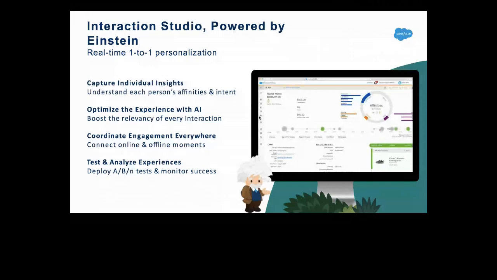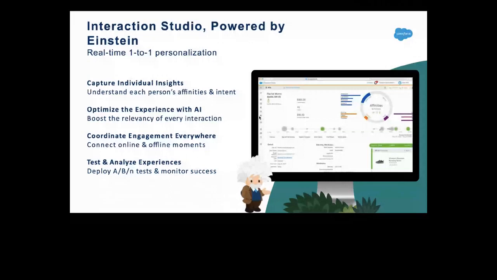I want to know the real-time one-on-one personalization, what the customer is making out of it, correct? So this is how we come to saying that I want to bring all his personalization attributes into one single screen.